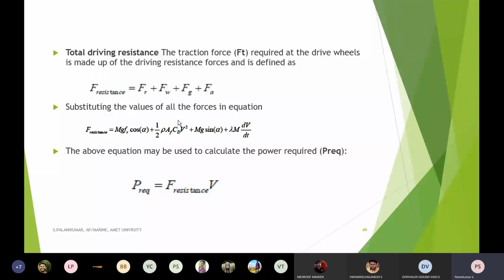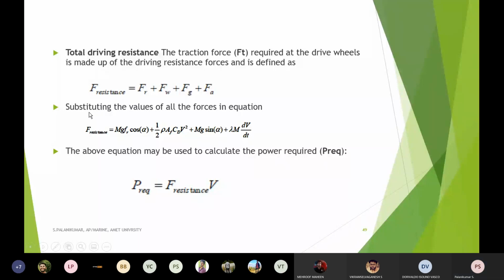Because if we apply a force beyond this, after nullifying these resistances, the resultant force is what helps us. In addition, another one is mass, divided into the tractive force. Based on that I can identify the acceleration, that is dv by dt.